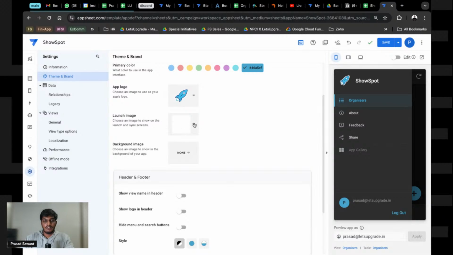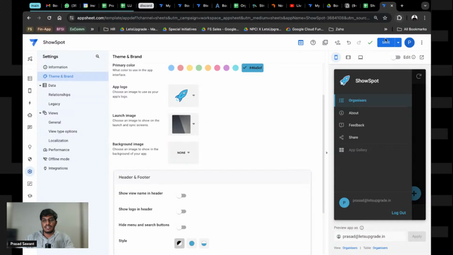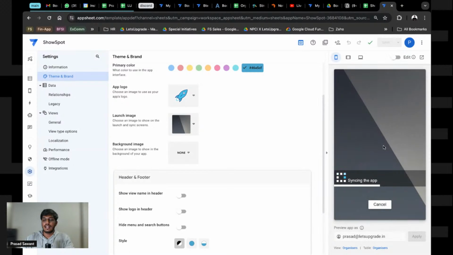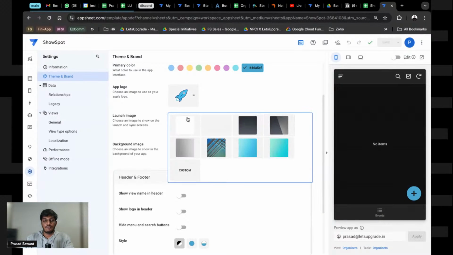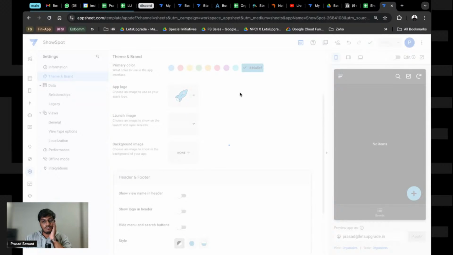And you can change a launch image. Basically, I'll tell you how it works. If you put this and save this, every time your app loads, the splash screen that you call is that screen. So you can basically put any custom screen that you create and put welcome to the app or anything. I am going to keep it blank. I do not know if I changed it.